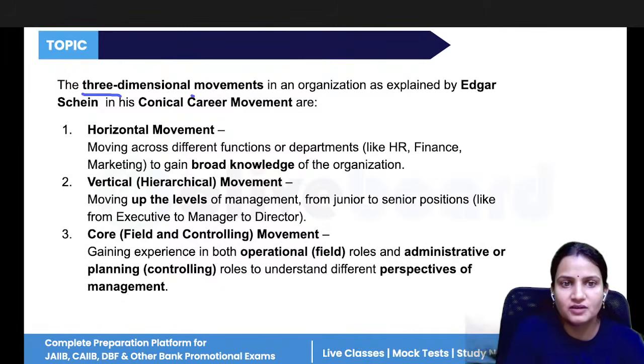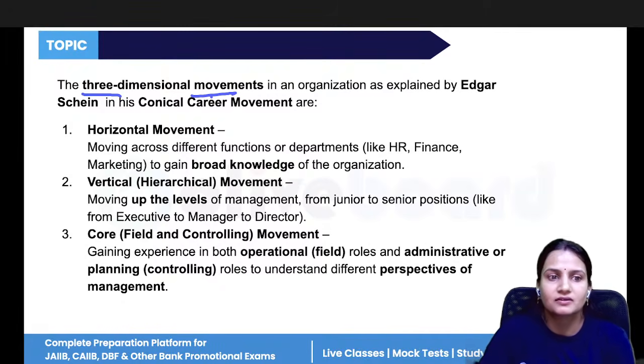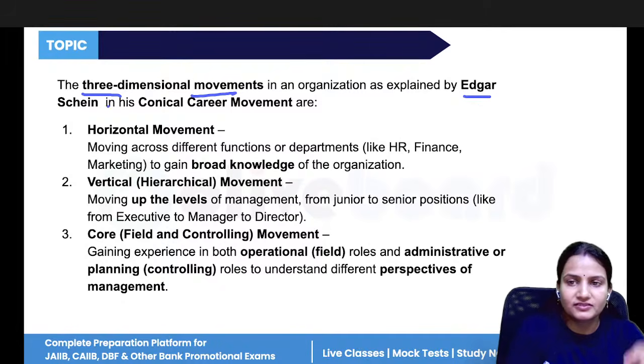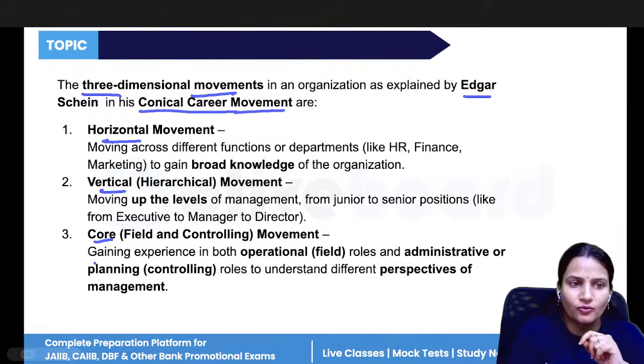Now, three-dimensional movements are there. How the movement will be done in the organizational hierarchy, how people will communicate with each other in the organizational hierarchy. This is given by Edgar Schein, in the conical career movement. Conical means the cone shape, okay? Three parts will be there: horizontal, vertical, and core.